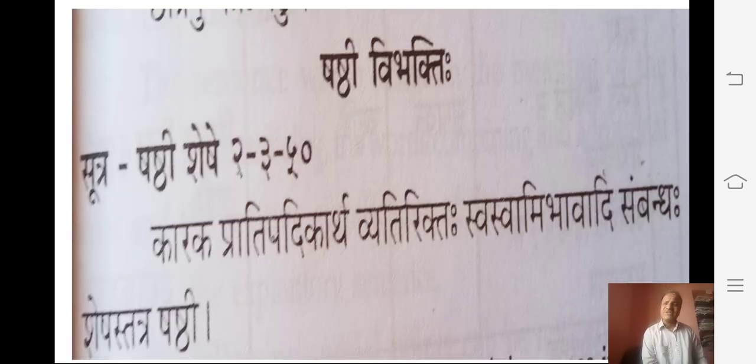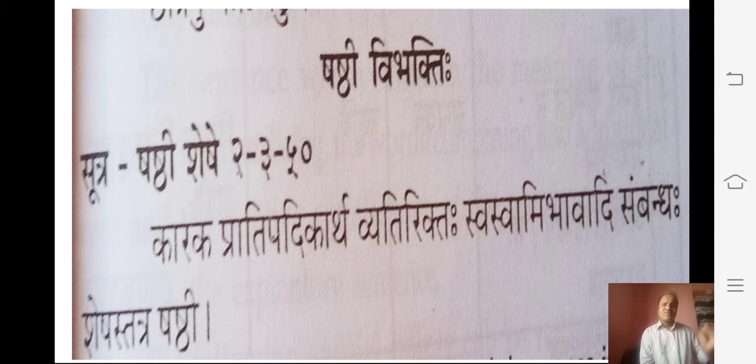Saptamya Adhikarana. Next one is the Shashti Vibhakti. It is not called as the Karaka. Shashti Sheshe. Whatever is explained in the Karaka, and that which is not in the Karaka, everything comes under this one. Karaka Pratipadikartha Vyatirikta Swaswami Bhavadi Sambandha Shesha Atra Shashtihi.